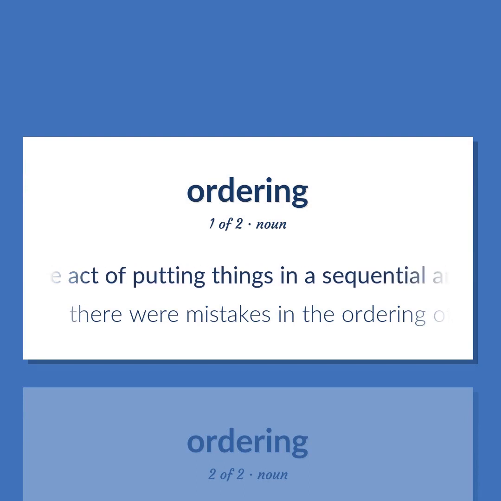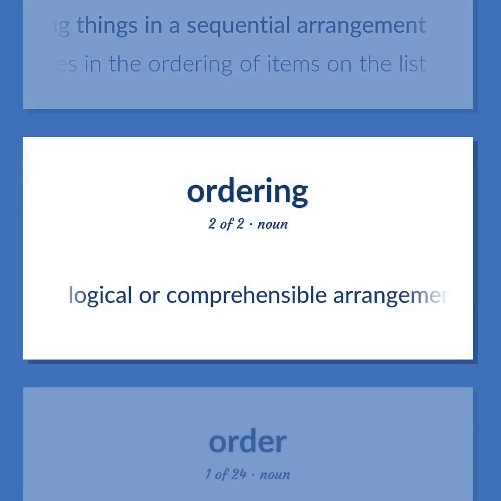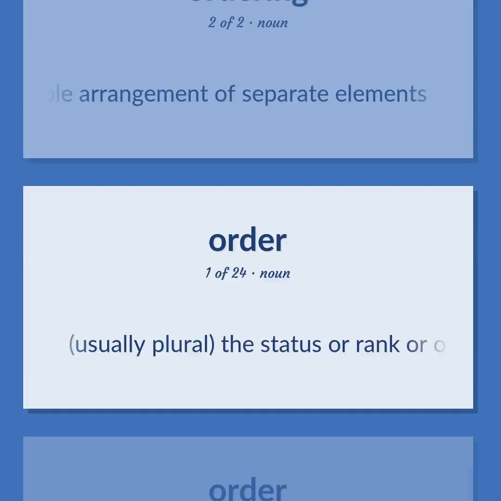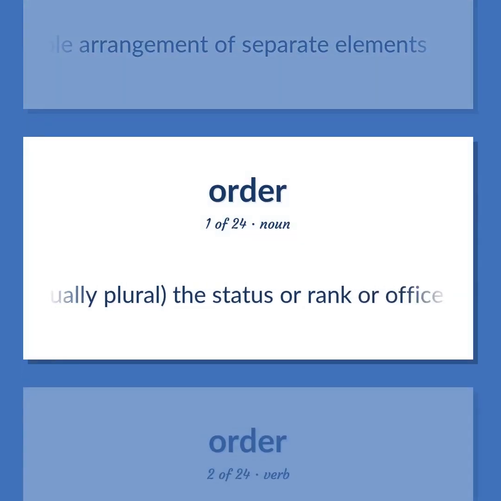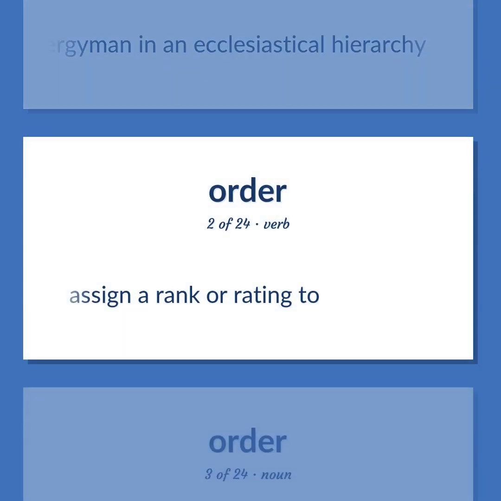The act of putting things in a sequential arrangement. There were mistakes in the ordering of items on the list. Logical or comprehensible arrangement of separate elements. Usually plural, the status or rank or office of a Christian clergyman in an ecclesiastical hierarchy. Assign a rank or rating to.